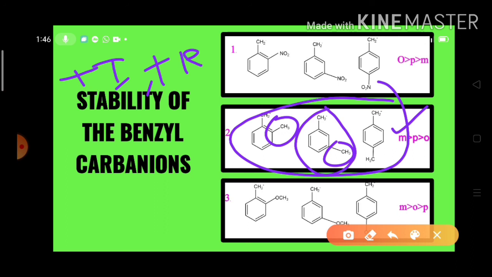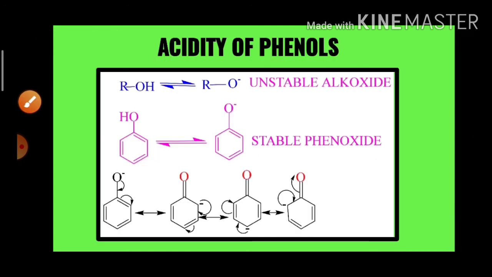It shows strong plus I and plus R effects. So the plus I and plus R effect of the methyl group is very strong when it lies at the ortho position. That's why the ortho substituted benzyl carbocation becomes least stable. So that's why this is the order.